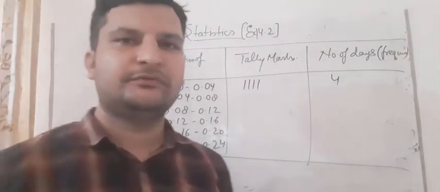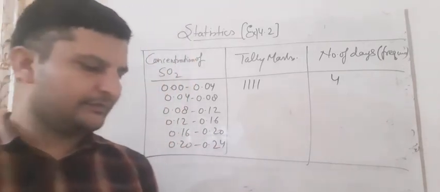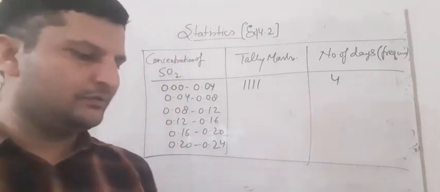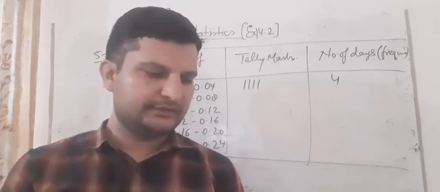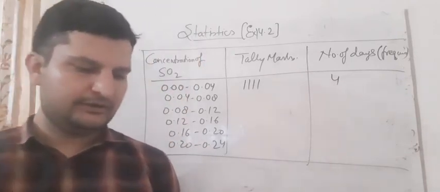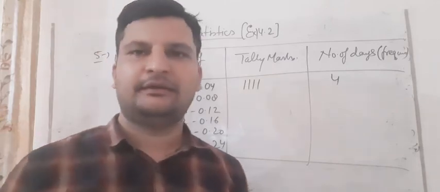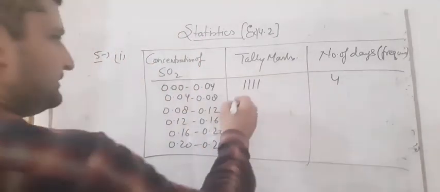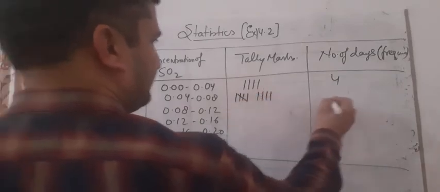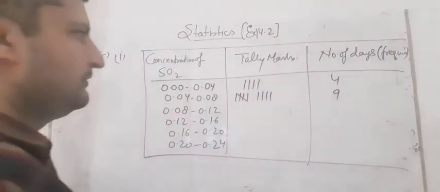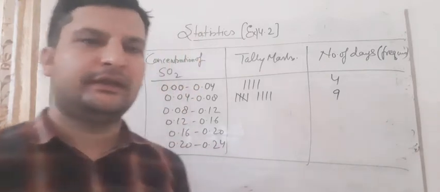Again 0.04 to 0.08, I am counting here: 1 2 3 4 5 6 7 8 and 9 are there. So we can mark it like this, 9.